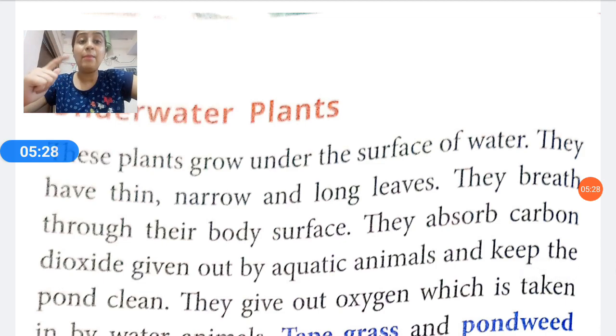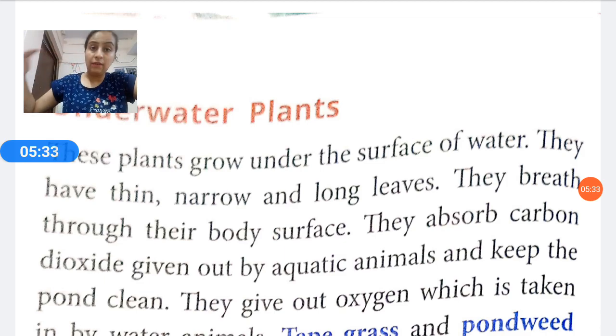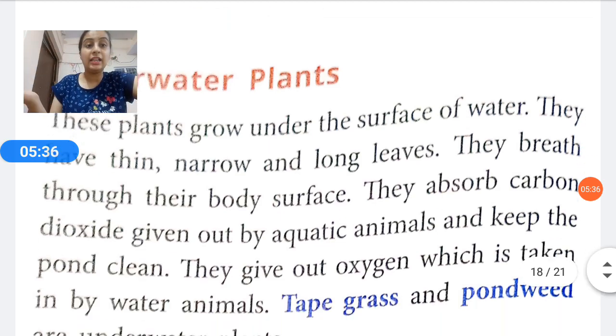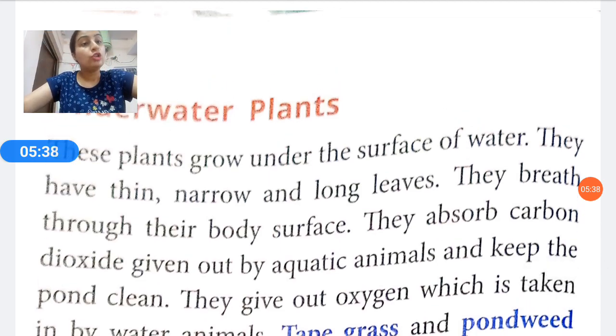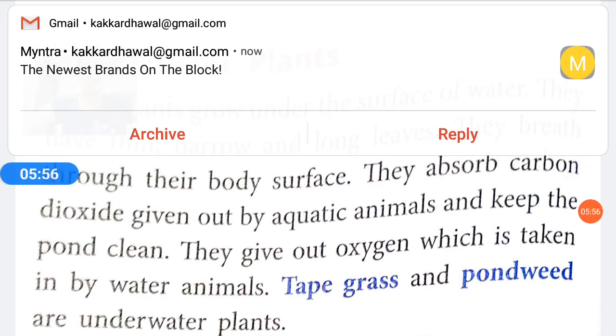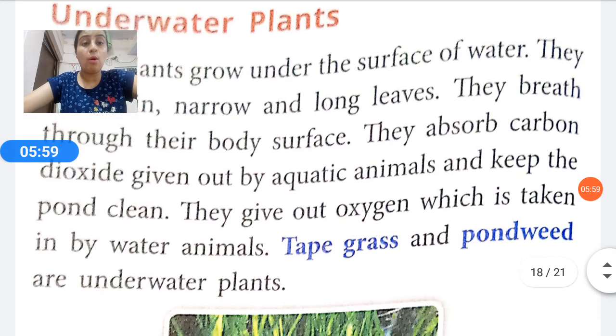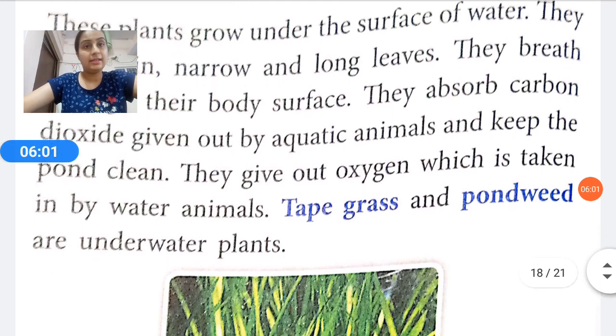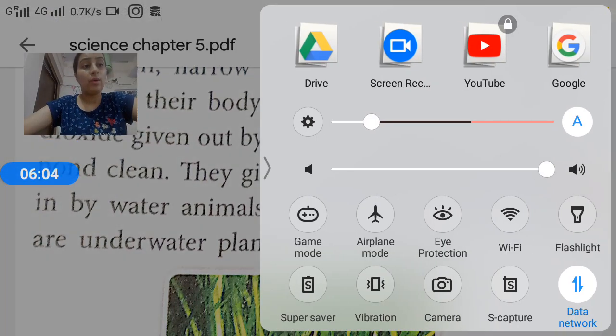They absorb carbon dioxide given out by aquatic animals and keep the pond clean. How do they breathe? The different kinds of aquatic animals that are present inside the water give out carbon dioxide, so they take it in and keep the pond clean, because carbon dioxide जो वो छोड़ते हैं, they take in, so the pond is completely clean. They give out oxygen which is taken by other aquatic animals. Examples of these kinds of plants are tape grass and pond weeds, the underwater plants. I hope it is clear. Yes? Okay.